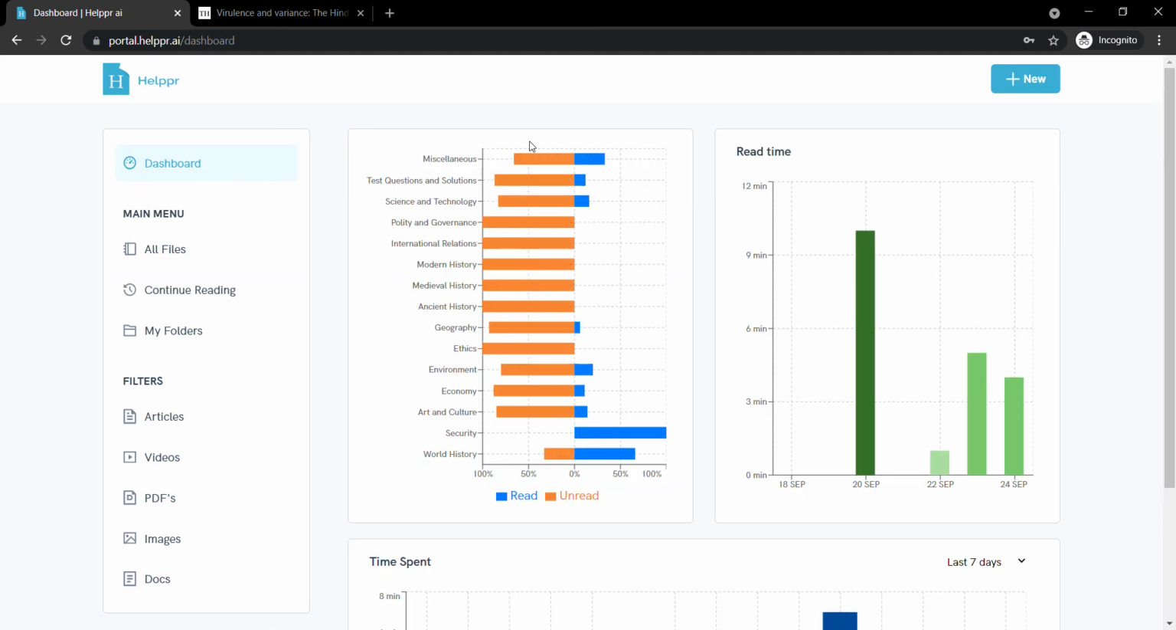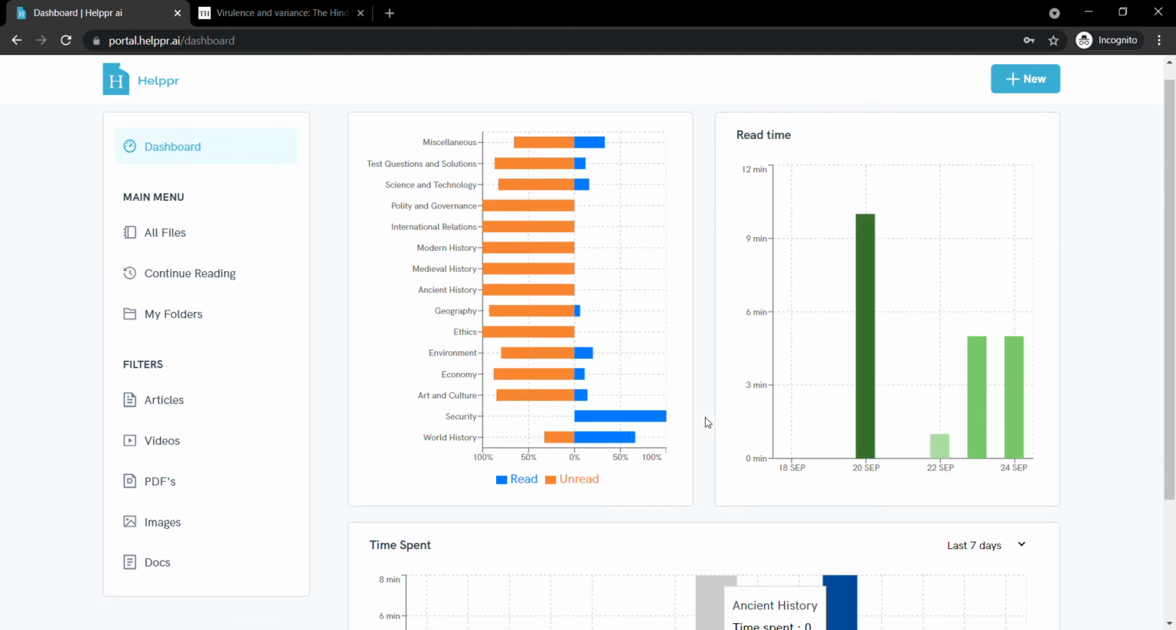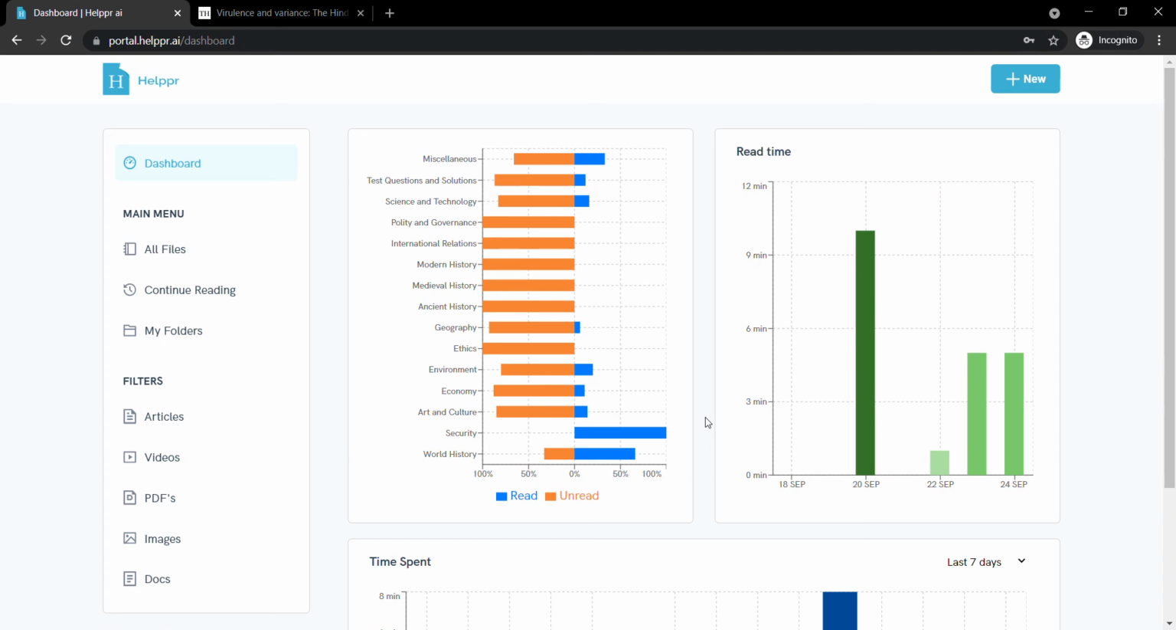Next is the dashboard. Now, this is the most important screen for you, as this will show the entire data of your portal and your studies. Okay. Now, this graph will show you in what folder or in what subject how many files are still remaining and how many files you're done with.